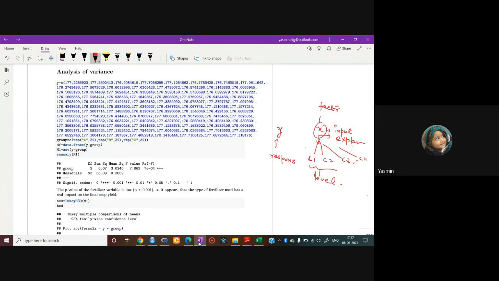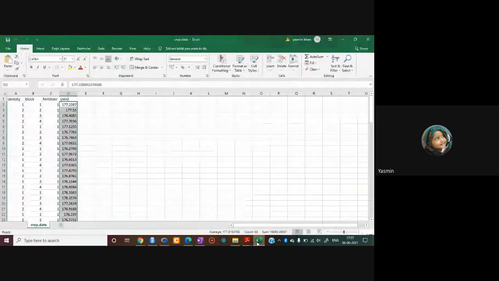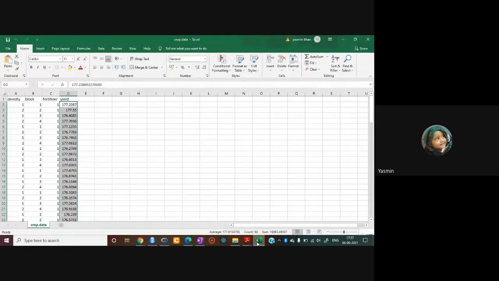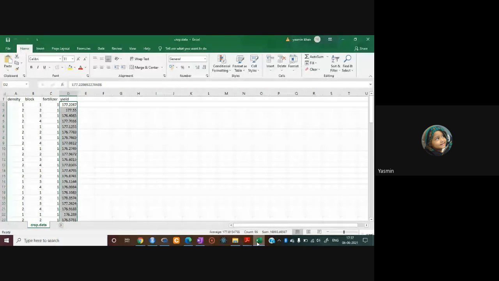So for the data we use for the analysis of variance, just have a look. The data is about crop yield. Actually, this is data for two-way analysis of variance. What is the difference between two-way and one-way analysis? If we have two factors, meaning two independent variables and each variable has its own categories, that's the case of two-way analysis of variance. But here we have only one factor and that factor has certain categories, so that's the case of one-way ANOVA.